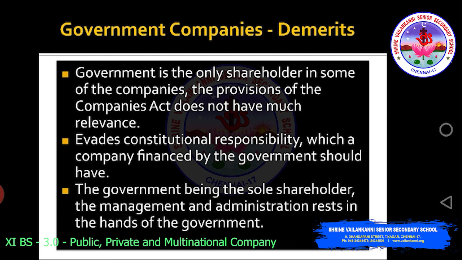Then it evades constitutional responsibility which a company financed by the government should have. Sometimes what happens? It evades constitutional responsibility which a company financed by the government should have. Then, the government being the sole shareholder, the management and administration rest in the hands of the government. So there is a delay in decision making, and unhealthy practices like corruption may be involved in the government company.